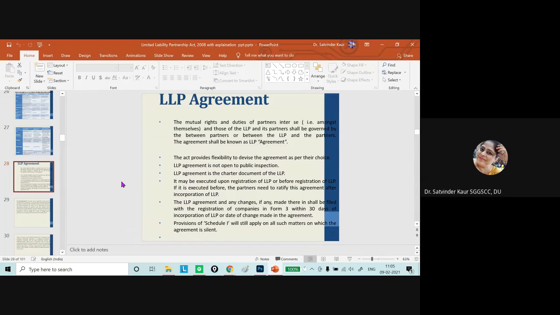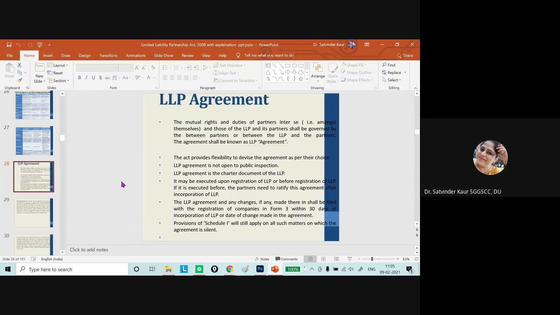It provides flexibility, so that choice is given to the partners, but it has to work within the given rules and domain. The proper writing should be there. When we talk about a company's articles of association, memorandum, or company working, it is open for public inspection, but the LLP agreement is not open to public inspection.